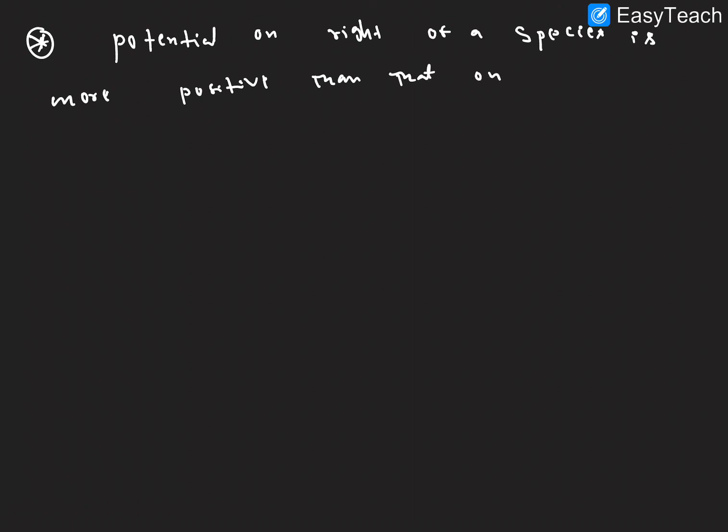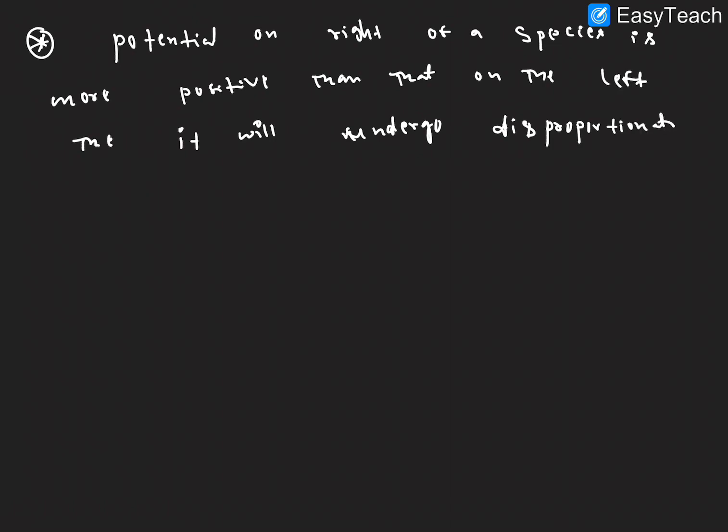Next, one more important point here: if the potential on the right side of a species is more positive than that on the left, then it will undergo disproportionation reactions.